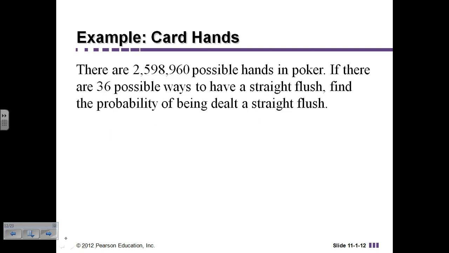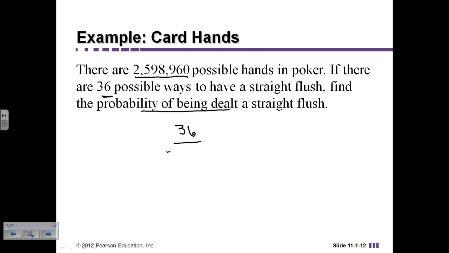Okay, so there are 2,598,960 possible hands in poker. So if there are 36 possible ways to have a straight flush, what is the probability of being dealt a straight flush? So again, probability, I take what I want. The probability of being dealt a straight flush is 36 possibilities, divided by the total possibilities, which is 2,598,960. So I'm going to do 36